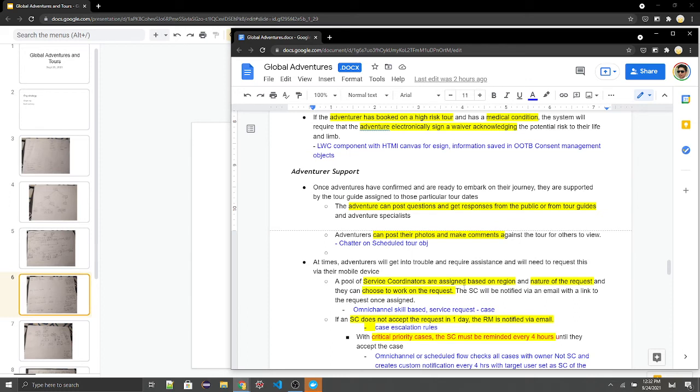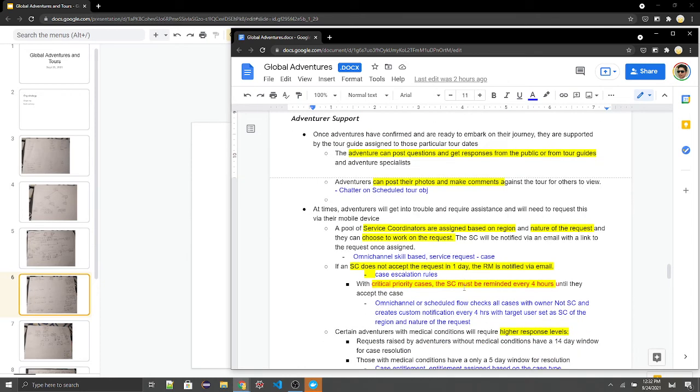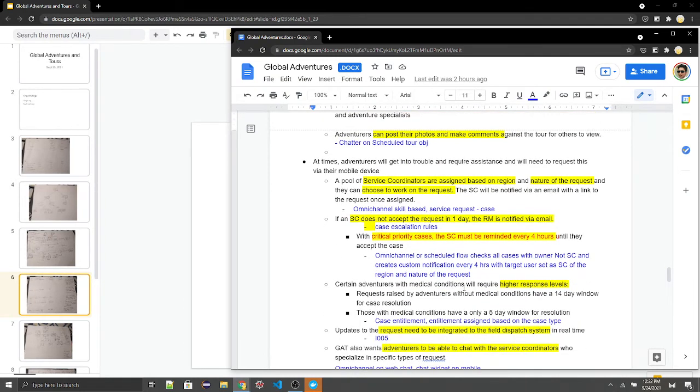Either you can accept or deny a specific work item, and we want to make sure we are creating cases for these work items. If the SC does not accept the request in one day, the RM is notified via email. So here we want to use case escalation rules. One of the problems with case escalation rules is we cannot define a user dynamically. If the manager needs to be defined dynamically, we use a process builder.